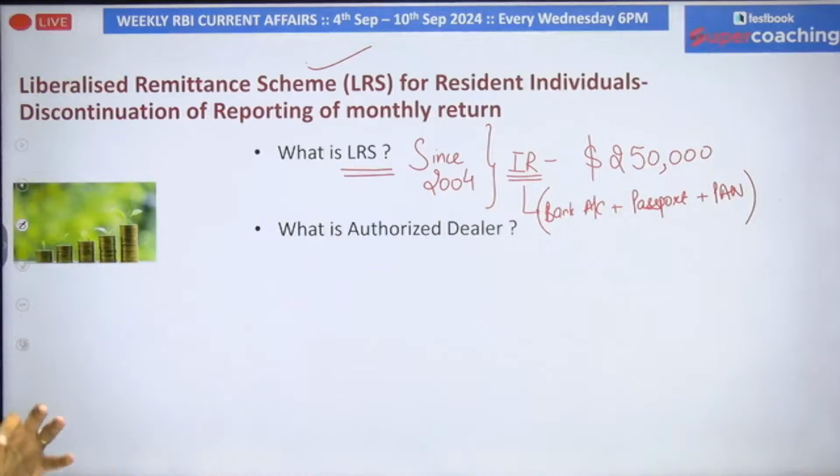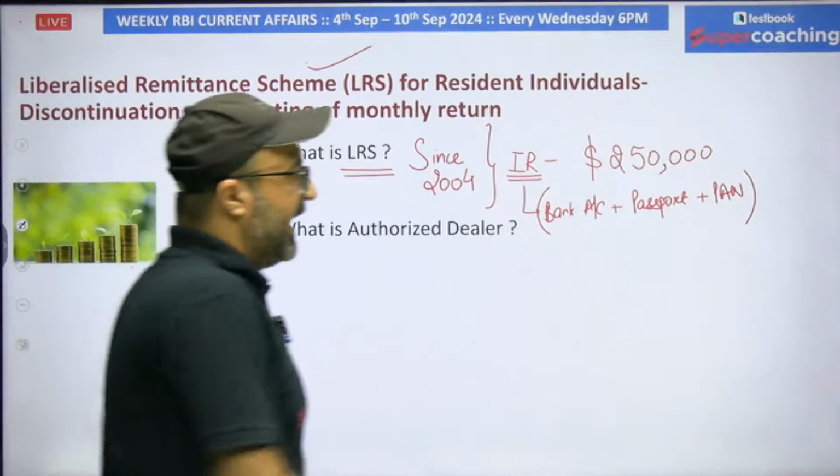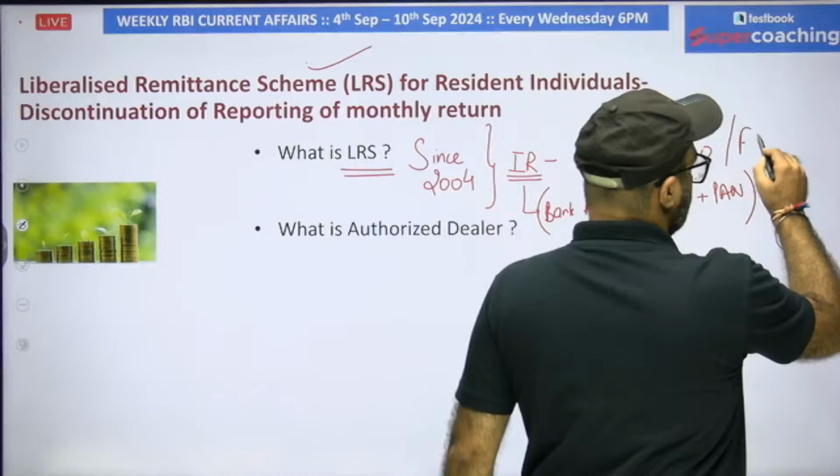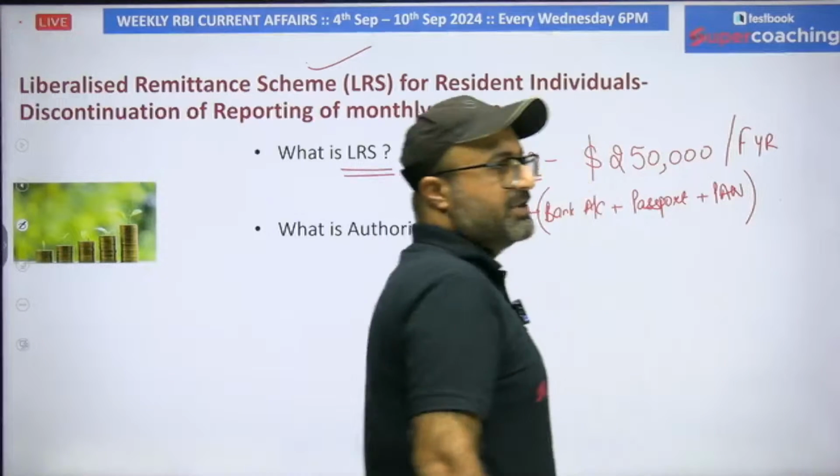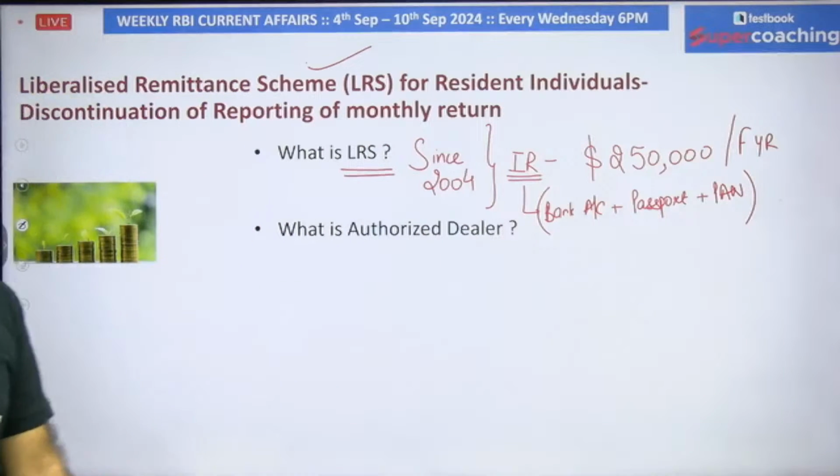So Indian residents are allowed to remit funds. What is the limit of remitting these funds? That is 250,000 US dollars per financial year. And this scheme was introduced by RBI in 2004. That means if you are remitting up to $250,000, there is no need to seek permission from RBI. There is no need to seek permission from the bank.